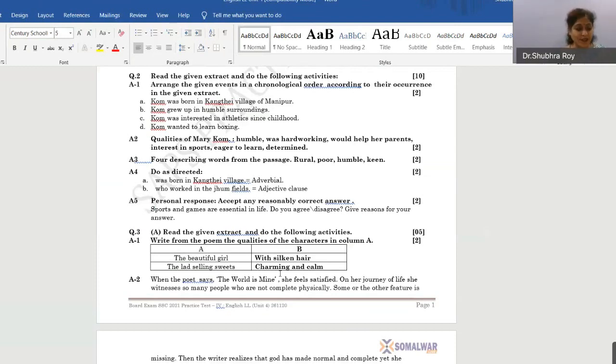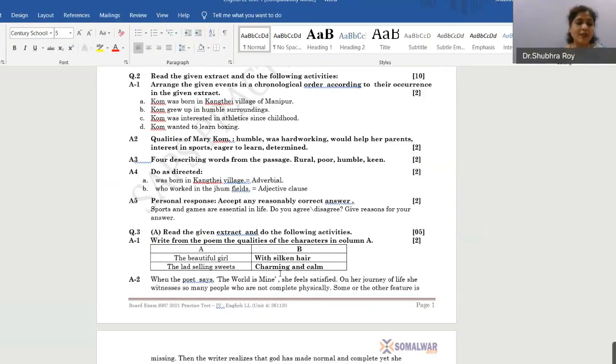Activity 3 is for describing words from the passage. Describing words are nothing but adjectives which describe the noun in the passage. So rural, poor, humble, keen. These are the words that are descriptive words. Activity 4 is your do-as-directed kind of activity based on grammar.